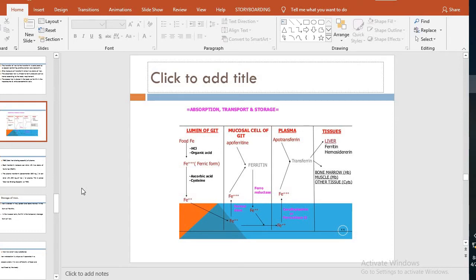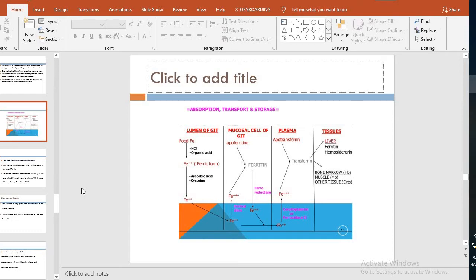Then again it will be reduced with the ferroreductase into the ferrous form, and now it is picked up by the copper containing ceruloplasmin, or you can call it peroxidase 2.